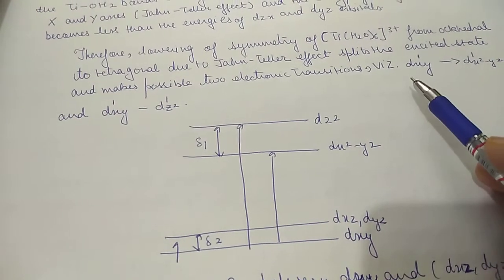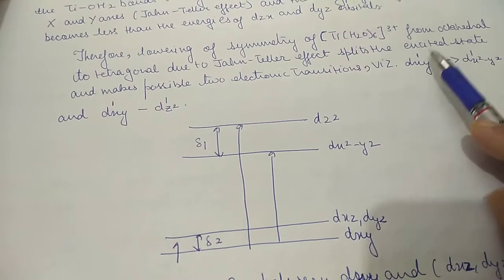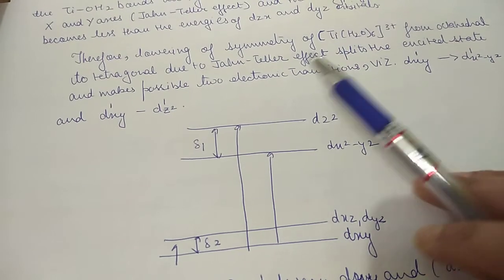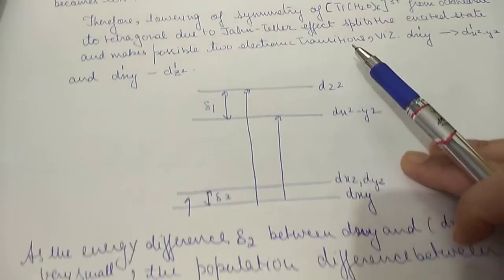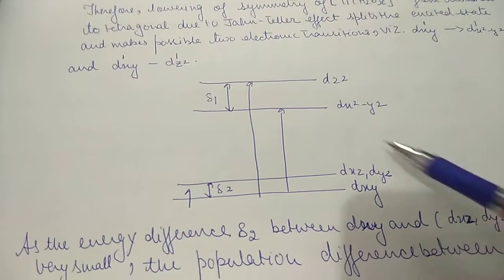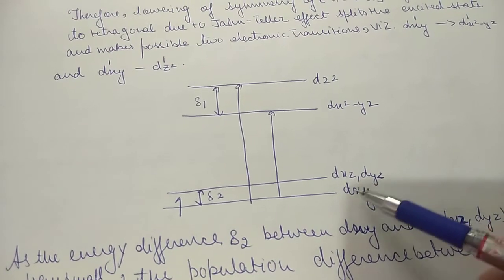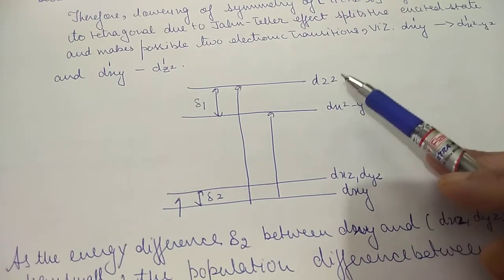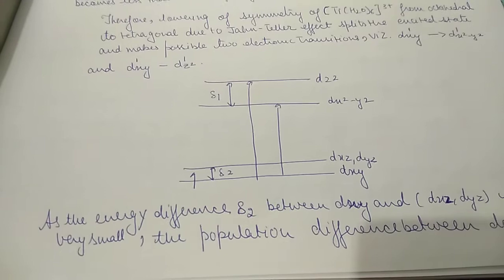One is from dxy to dx square minus y square, and the other is from dxy to dz square. So this is one split in the configuration, and this is another.